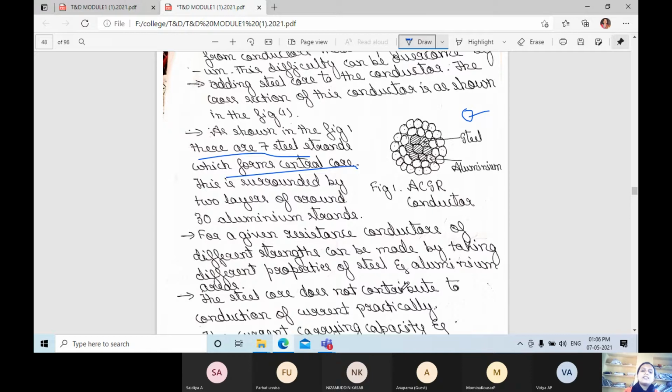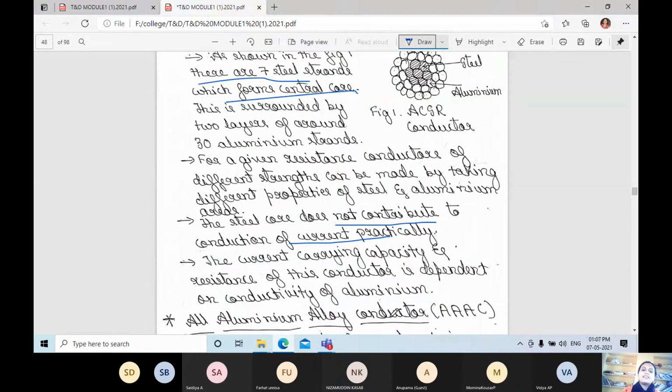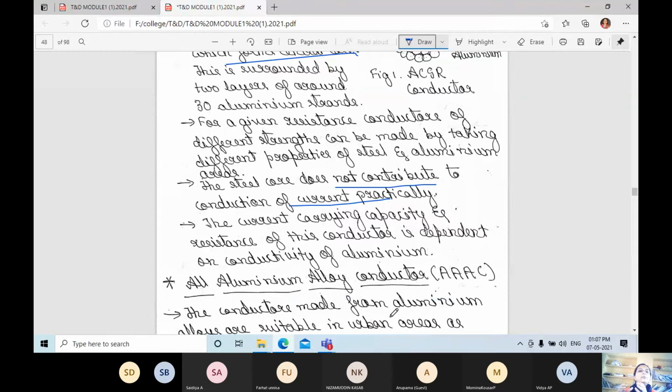For a given resistance, conductors of different strength can be made by taking different proportions of steel and aluminum areas. The steel core does not contribute to conduction of current practically. Only aluminum is responsible for that. The steel core just improves the mechanical strength. The current carrying capacity and resistance of this conductor depend on the conductivity of aluminum only.